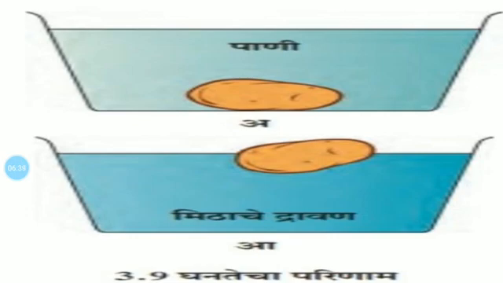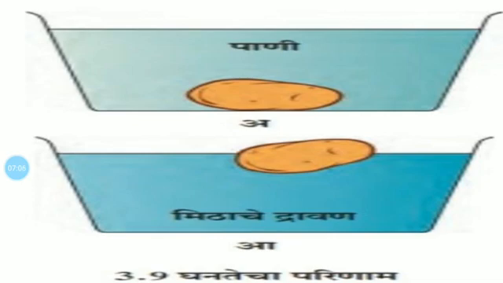The density of water in that glass is greater due to the dissolved salt. You can observe that in the second diagram. The potato floats in that water because of the increased density, and that density is increased because of the salt dissolved in that water.